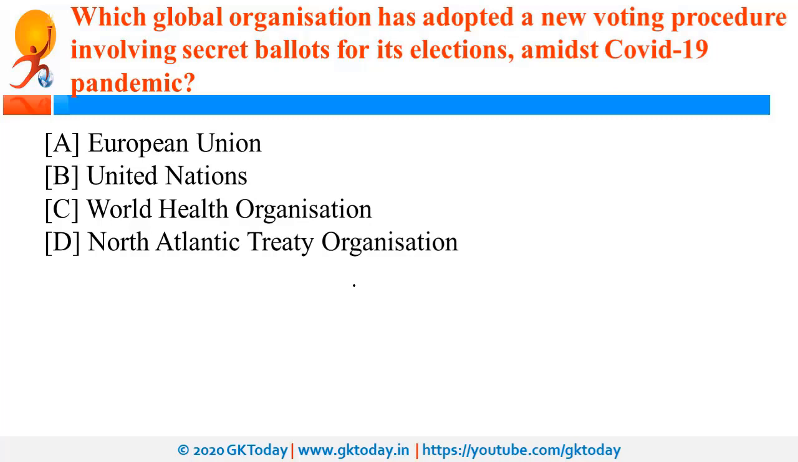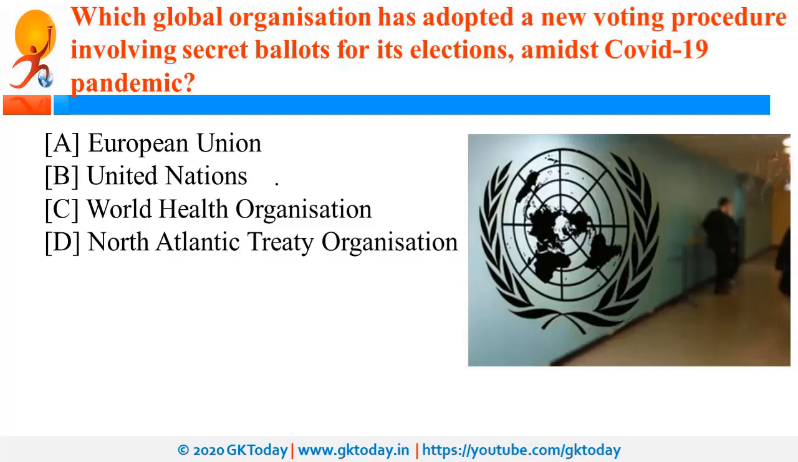Which global organization has adopted a new voting procedure involving secret ballots for its elections due to COVID-19 pandemic? So this decision was taken by United Nations, and this decision was taken for the upcoming elections of United Nations Security Council.